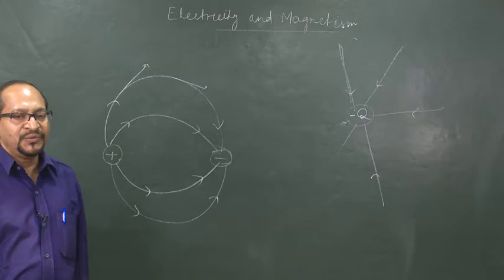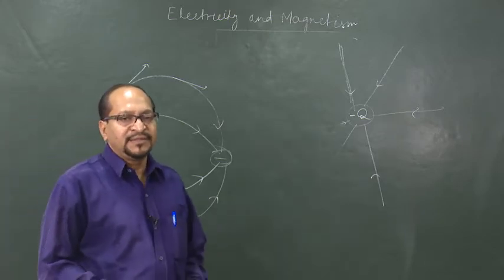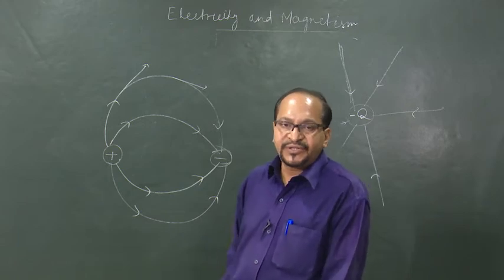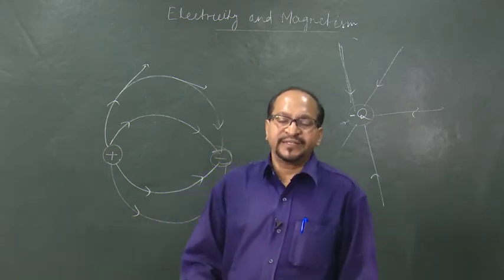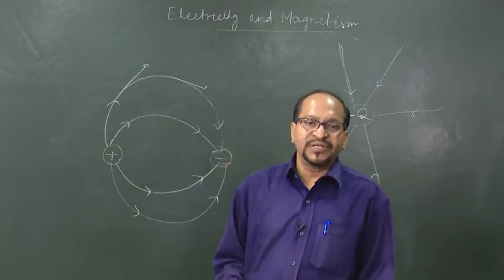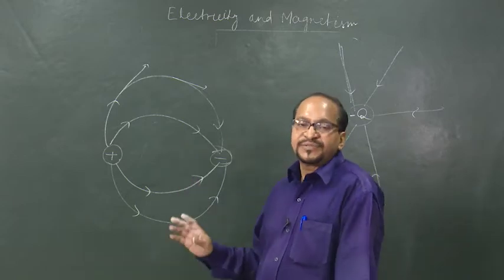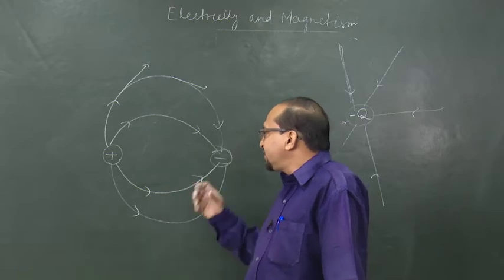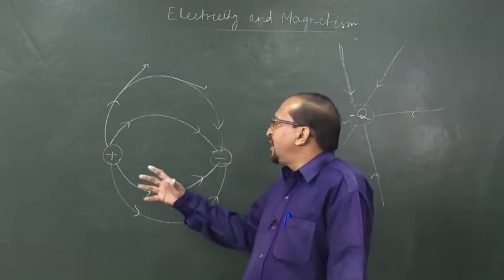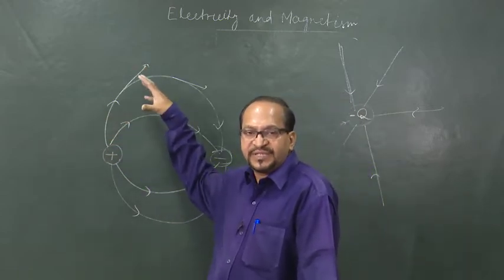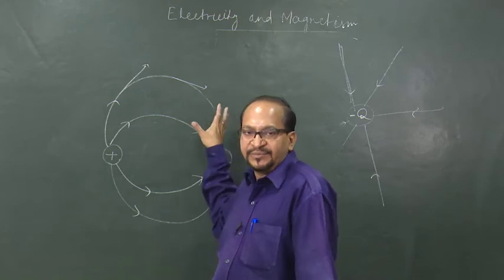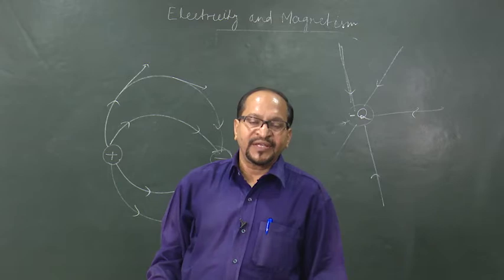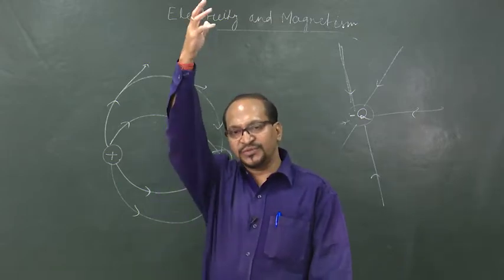Therefore, we define field lines as imaginary curves drawn in the field such that the tangent to the line of force at any point gives the direction of the resultant electric field at that point. And obviously, these field lines have a source: they start from a positive charge and end at a negative charge. If there is no negative charge, they extend to infinity, and if there is no positive charge, they come from infinity.